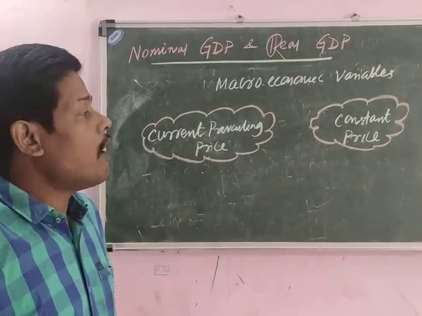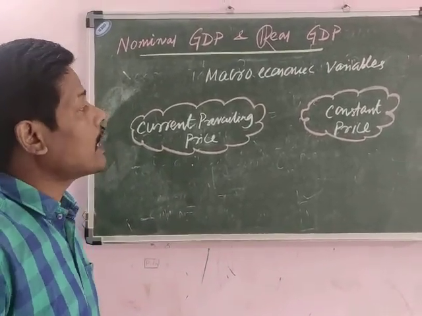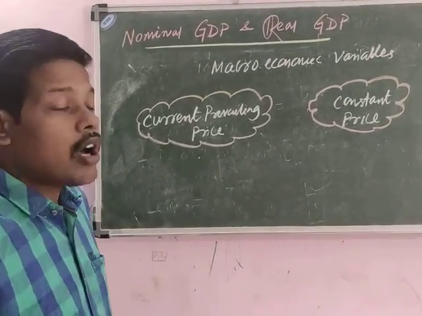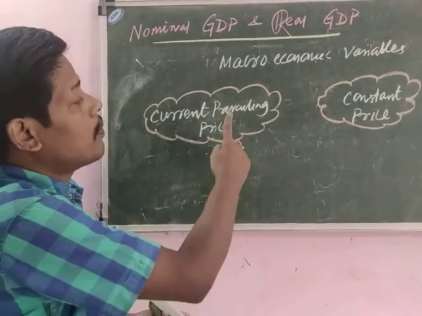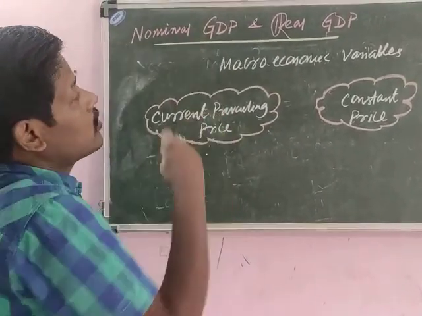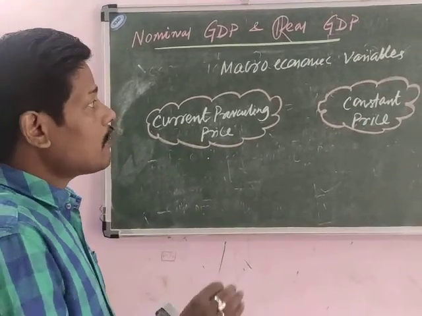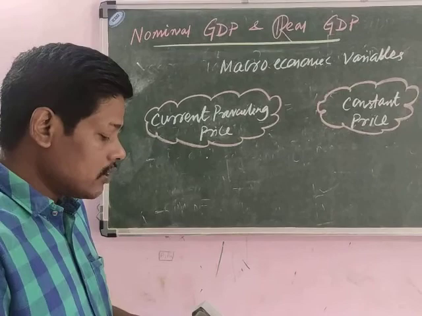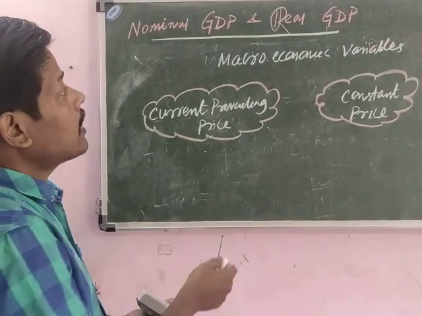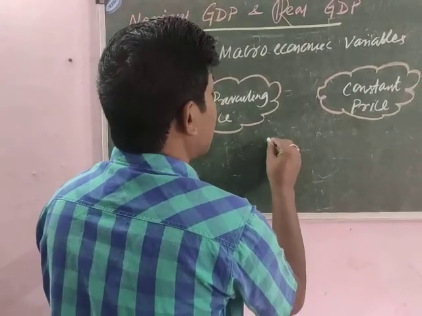Like this, our gross domestic product or our domestic income, that is called our GDP, is also calculated or evaluated in terms of both these prices. So accordingly we will come across two concepts, that is nominal GDP and real GDP. Now we have to see what these nominal GDP and real GDP are. Before this we must know what our GDP actually is. हमारा GDP actually क्या है?